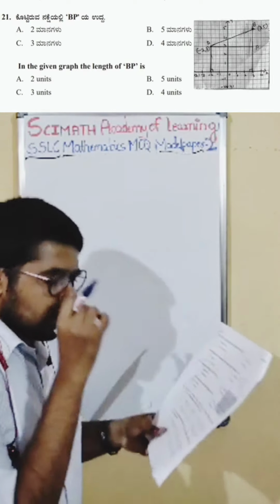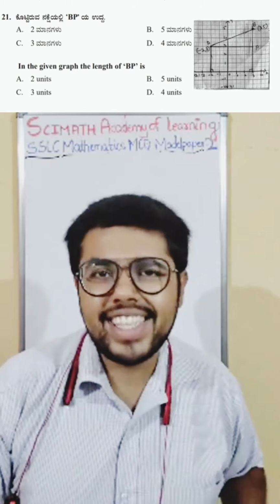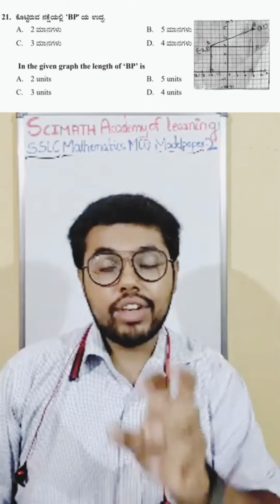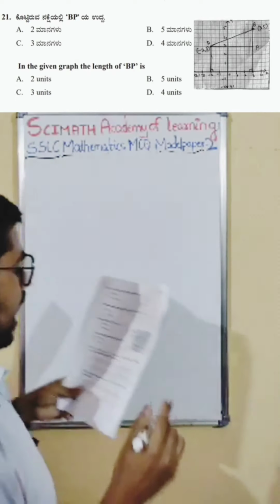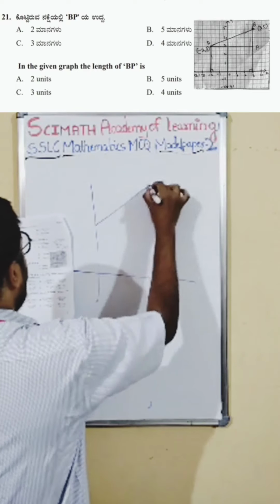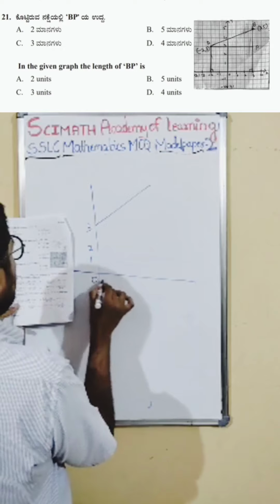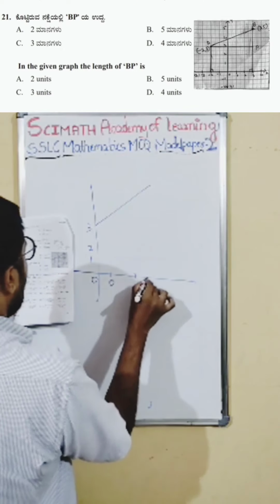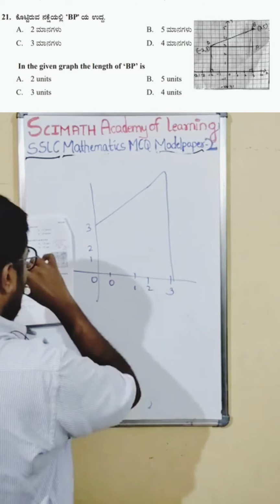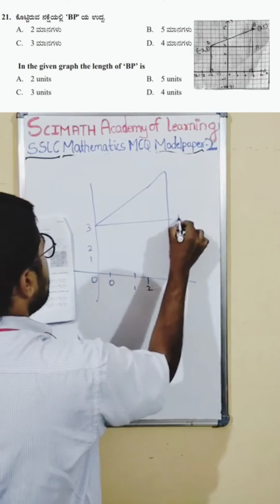Okay, it is a graph. Even this type of question was there in your model paper 1 also. It is very easy. They're just checking whether you know to understand the graph, to read the graph. Here, if you see the given diagram, I'll just draw what portion you want. They have given one line like this, and here it is 3, 2, 1, 0. Here it is 0, 1, 2, 3, and there is one line here till 3. Okay, and there is one line coming from here, at P.